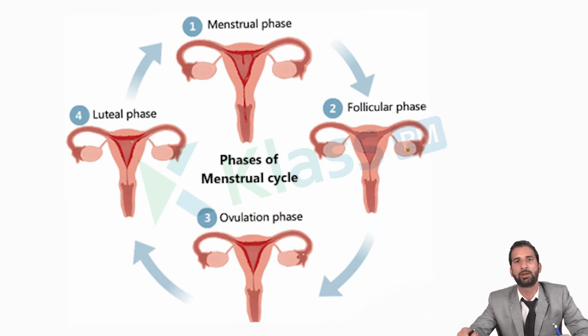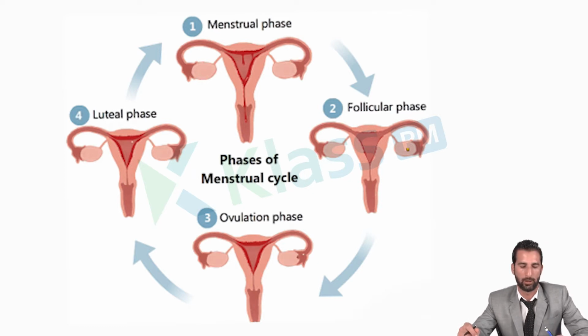I have mentioned in the previous video that the uterus is a muscular organ made up of 3 layers. The outer layer is the endometrial lining, and that endometrial lining is very important for implantation. In order to develop the endometrial lining of the uterus, progesterone is needed and estrogen is also needed.